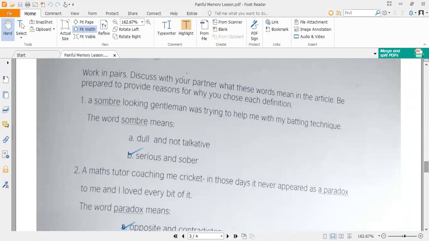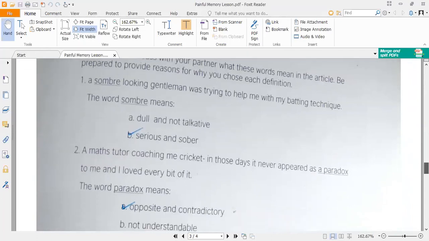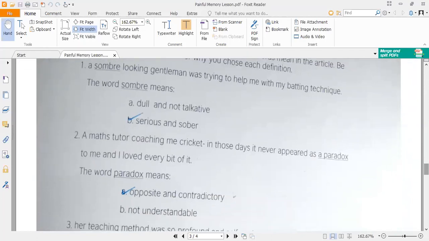What is the correct meaning of the word somber here? The word somber means, we are giving two options: dull and not talkative, and serious and sober. We have to write down the meaning of the particular word according to the context and the background of the sentence as well. So the tick mark is already here.